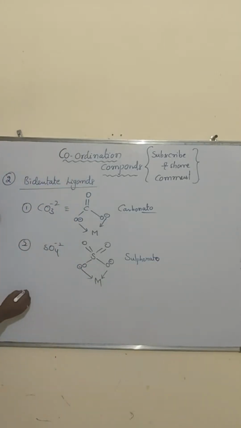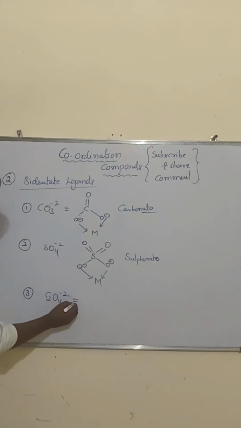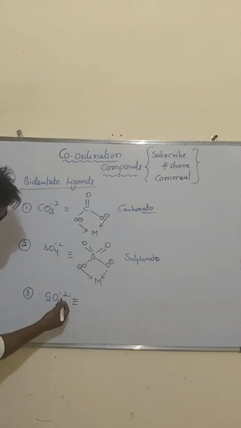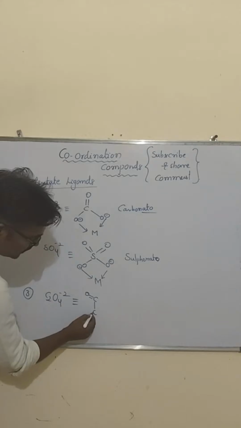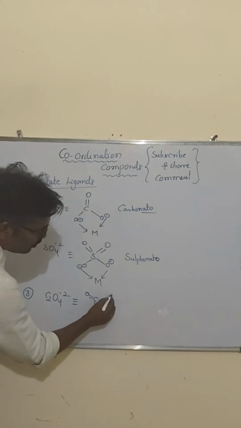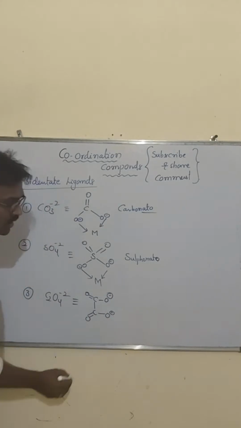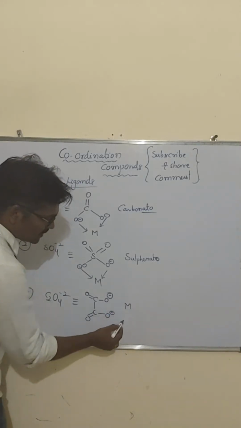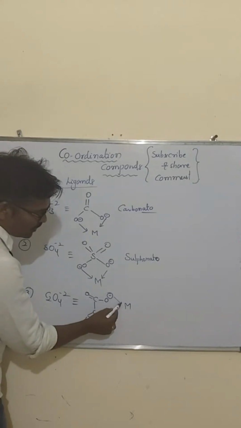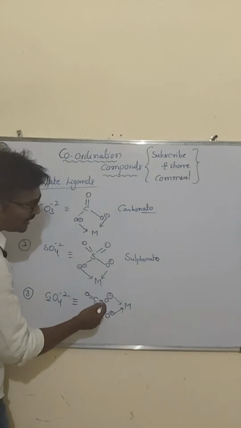Next, the third one, oxalato. What is oxalato? C2O4 minus 2. The original structure of C2O4 minus 2 is C double bond O, then C double bond O, then O minus, then O minus. Two donor atoms with oxygen. This is the metal, right? So it can form the coordinate covalent bond with this. Then this we call oxalato.